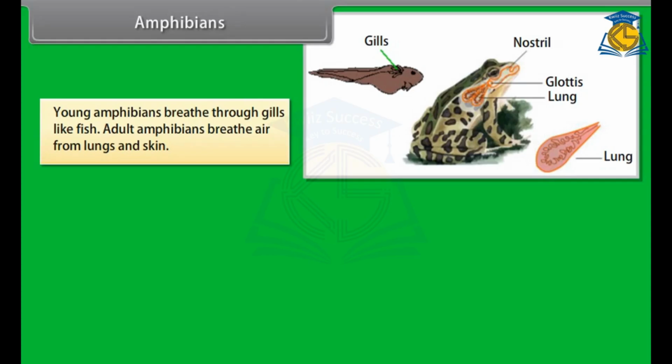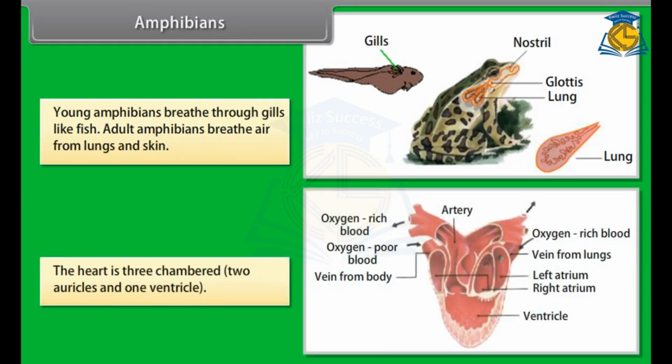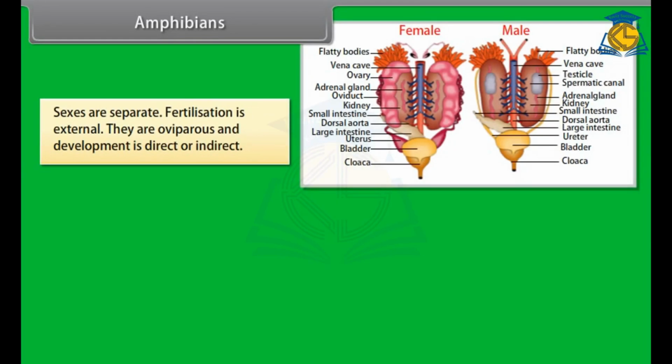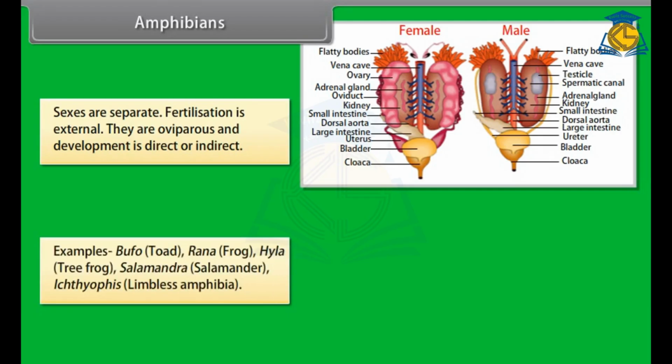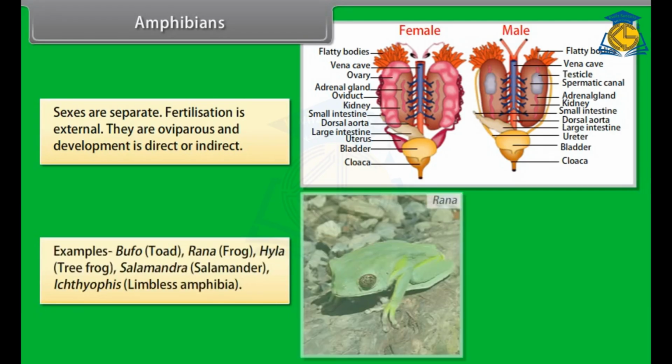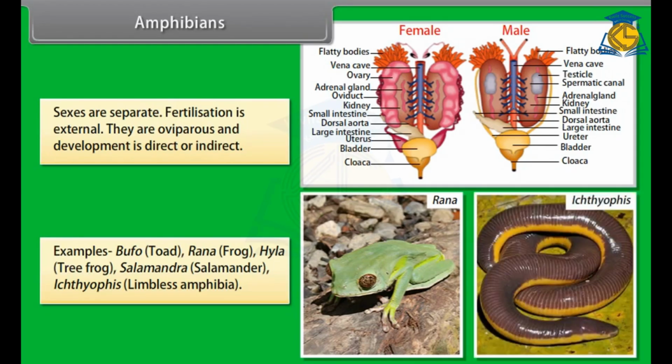Adult amphibians breathe air from lungs and skin. The heart is 3-chambered, 2 auricles and 1 ventricle. Sexes are separate. Fertilization is external. They are oviparous and development is direct or indirect. Examples: Bufo, toad, Rana, frog, Hyla, tree frog, Salamandra, salamander, Ichthyophis, limbless amphibia.